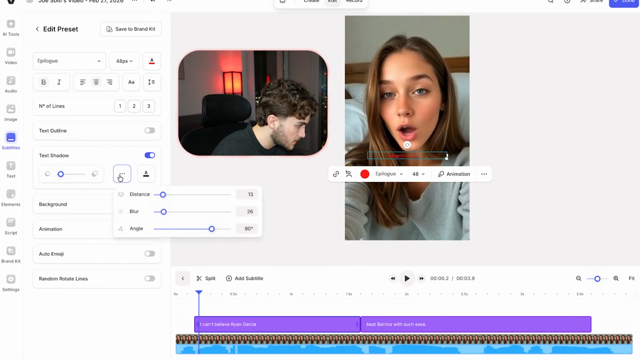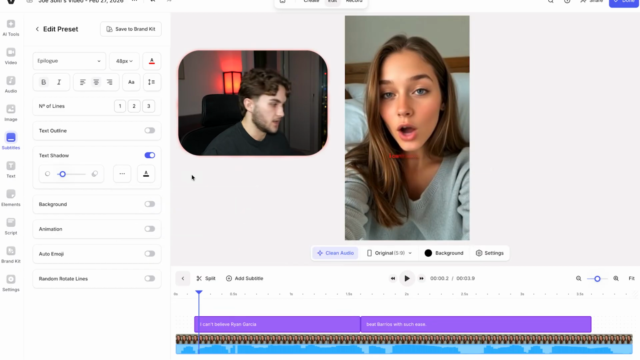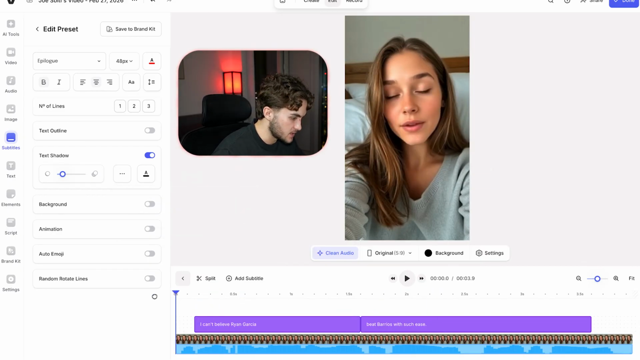Like that, and maybe a bit more blur. But yeah, these are all things you guys can play around with. I'm not going to spend too much time playing around with them now, but as we can see, this is what the finished product somewhat looks like.